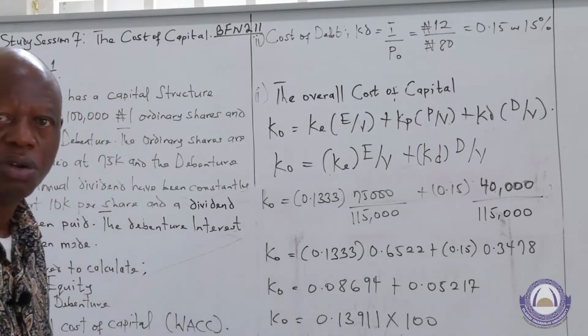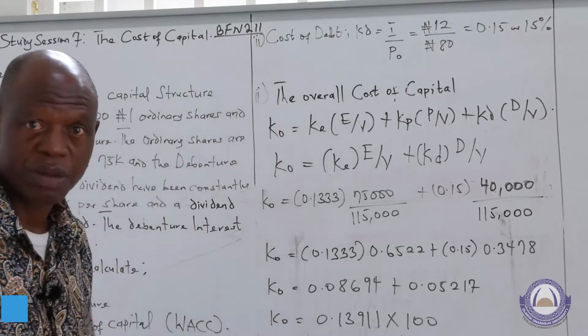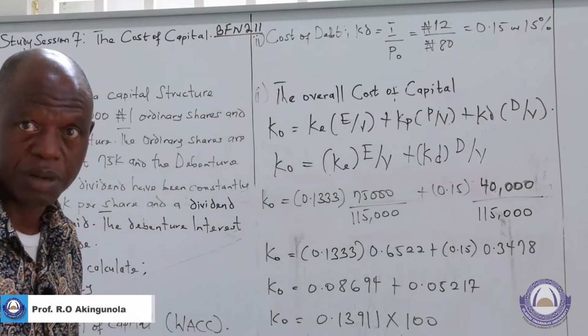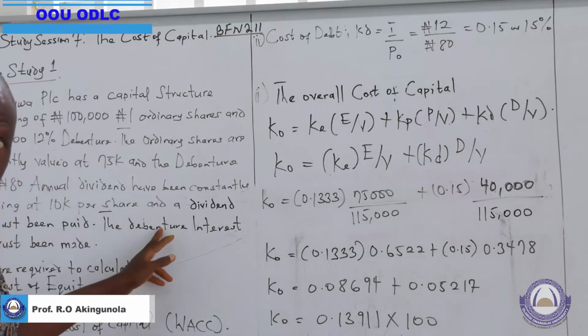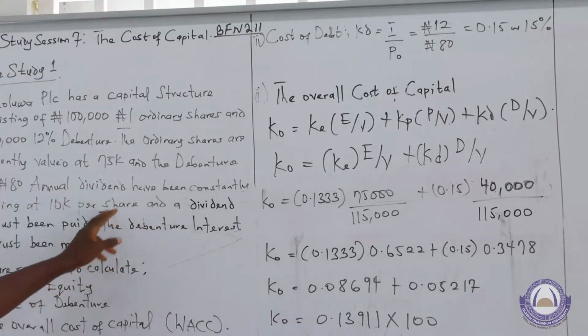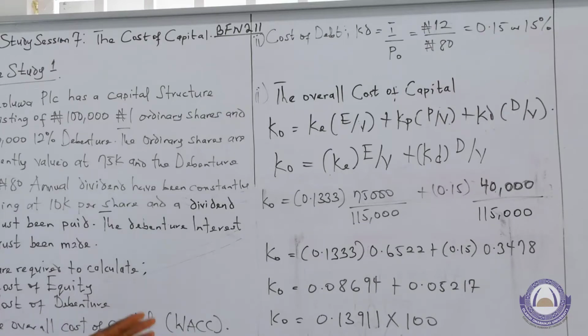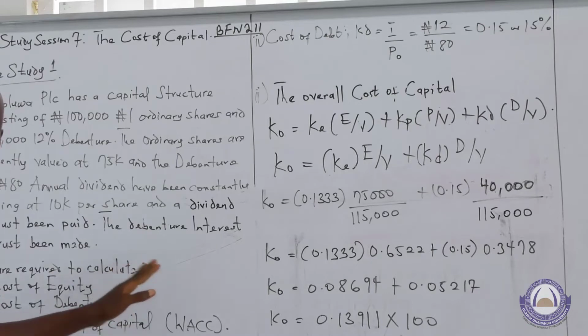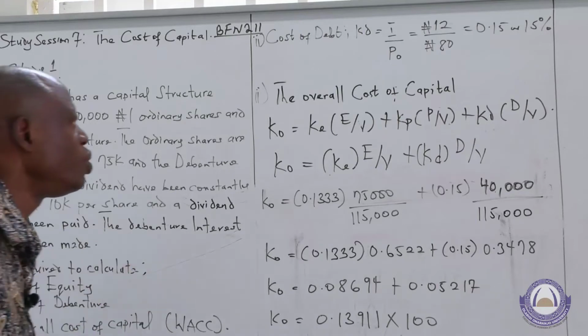A very simple one. We have the cost of debt. It's a straightforward one. It's an irredeemable debt because we don't have any date attached at which the debt will crystallize. If we have a date attached at which the debt will crystallize, as we did, say in the year 2025, then our estimation of the cost, or the return for the investor, or the cost for the promoter, will be different. But since there's no date attached, it's assumed to be an irredeemable debt, right? So what do we do?